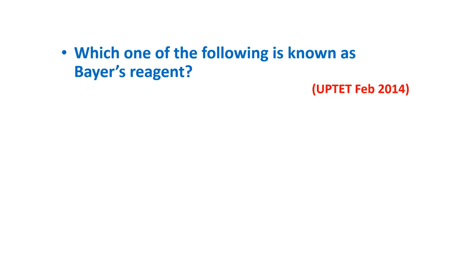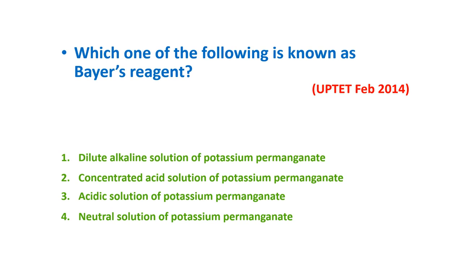Which one of the following is known as Bayer's reagent? Dilute alkaline solution of potassium permanganate, concentrated acid solution of potassium permanganate, acidic solution of potassium permanganate, neutral solution of potassium permanganate. We will see the answer. Option 1, dilute alkaline solution of potassium permanganate is known as Bayer's reagent.